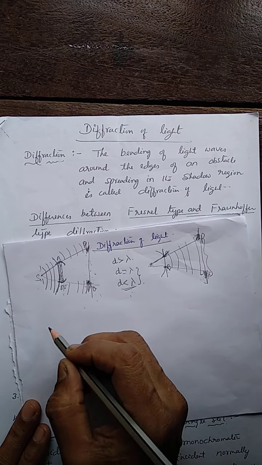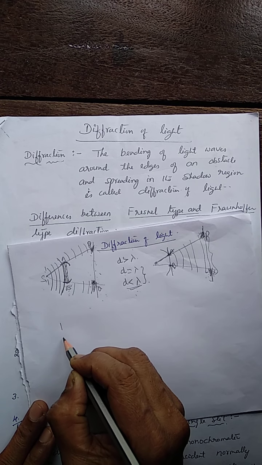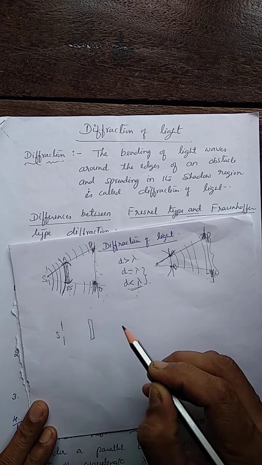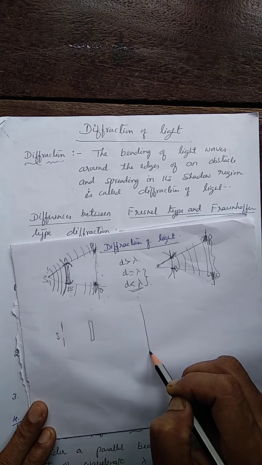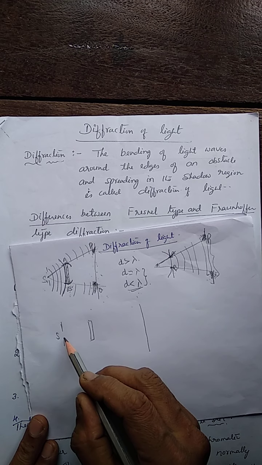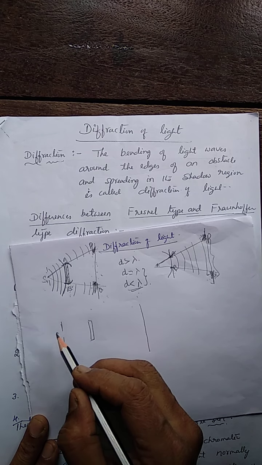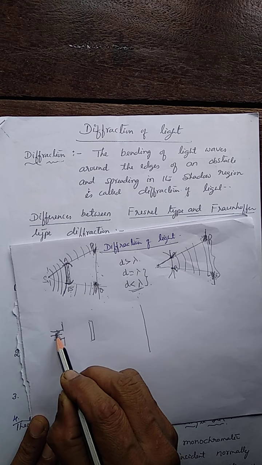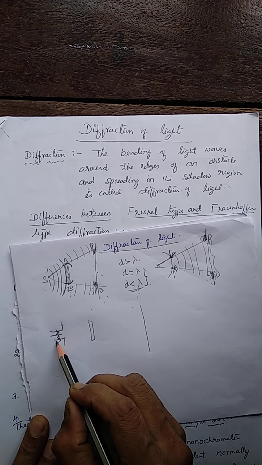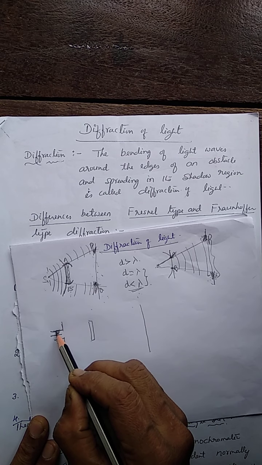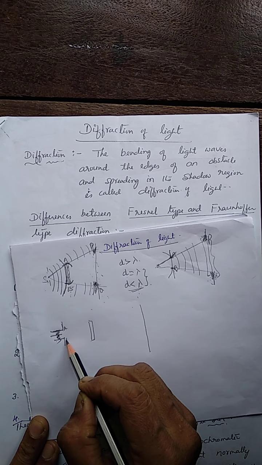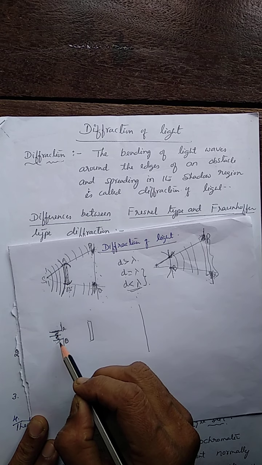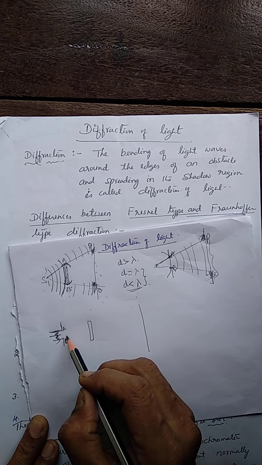Here is the source of light, the slit as the obstacle, and the screen, with large distances. So the incident wavefront is assumed to be a plane wavefront. Plane wavefront means all the rays are parallel, so parallel rays are incident on the slit AB.